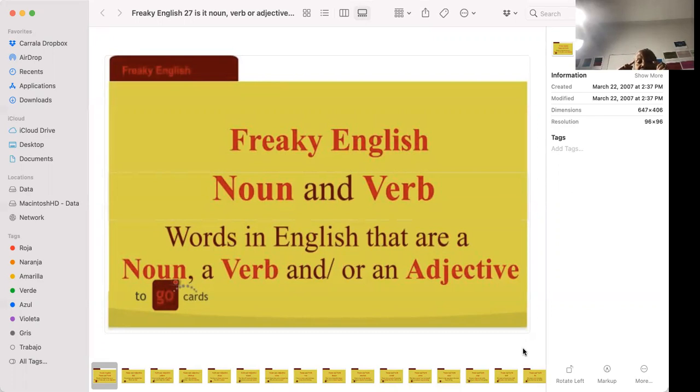Now, an adjective describes who is doing the action. If you say it's a little boy, then that tells me something, but maybe not everything that I need to know. You say it's a boy. What kind of boy?